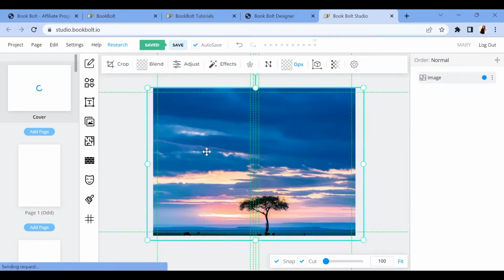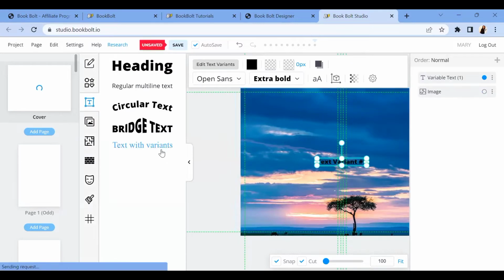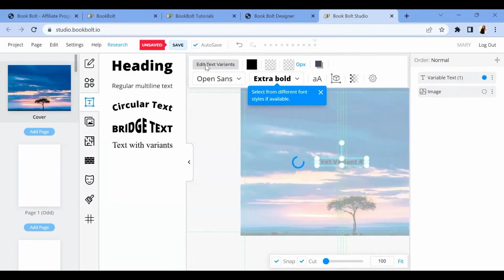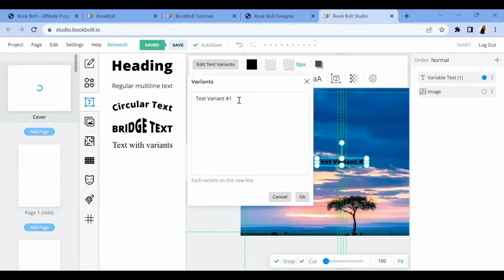If you want to add your text, you can come over to this place, click on text, and you can add your text variant. I'm just going to come over here and edit my text variant. When you click on edit text variant, you can add whatever you want in that section.